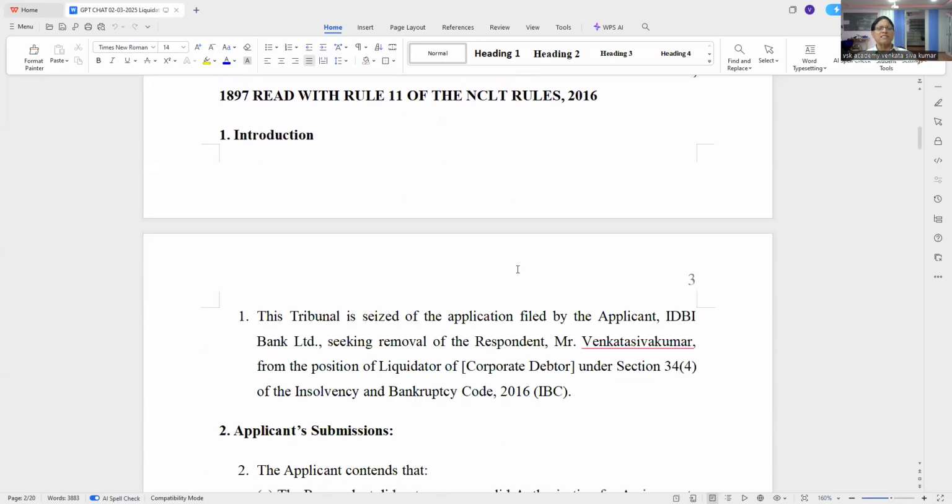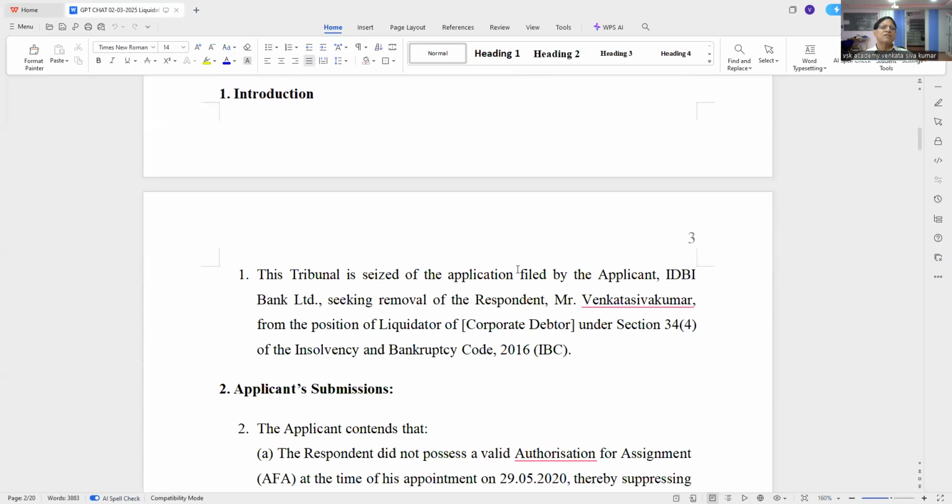You see how they presented the English, that we could never imagine. "This tribunal is seized of the application filed by the applicant, IDBI Bank Limited, seeking removal of the respondent, Mr. Venkat Shivakumar, from the position of liquidator under section 34(4) of the IBC code." This is the order. This is how NCLT should have passed the order.